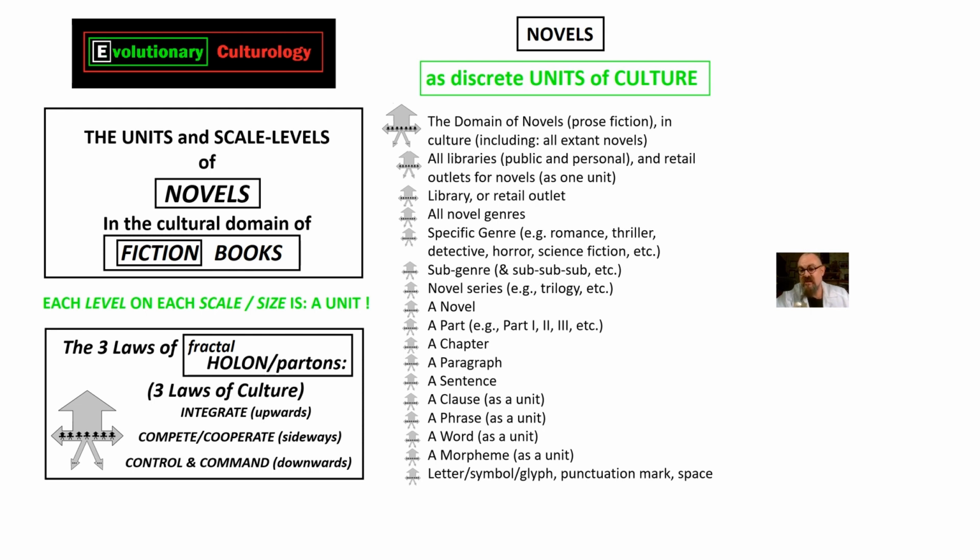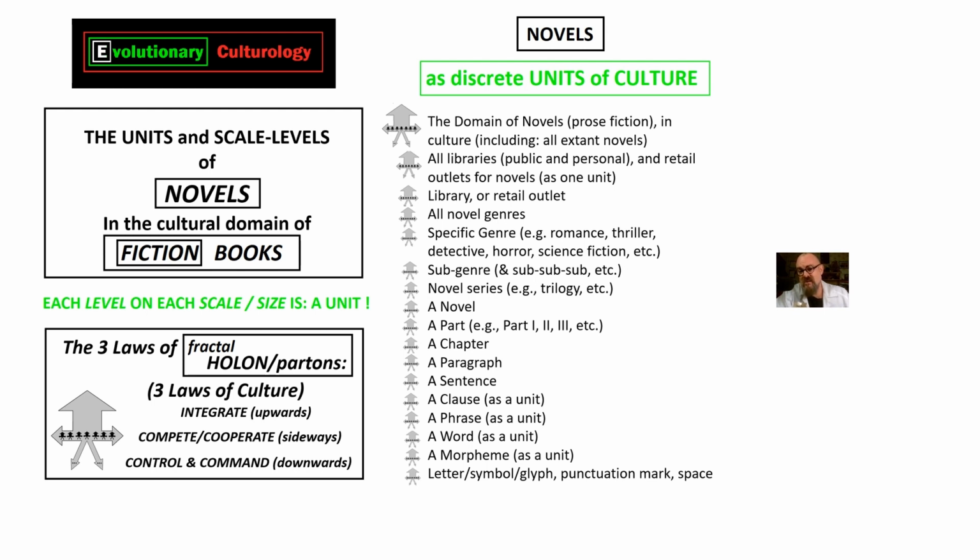You might have a trilogy or a series of Harry Potter novels, say, that integrates upwards into a larger unit on the scale level above, a subgenre in literature, in novels, and then you might integrate up into one specific genre, whether it's the romance genre, the thriller genre, or the detective novel genre, or horror, or science fiction, etc. Then all genres in novels integrate upwards into a larger unit on the scale level above, which is the unit of all genres.